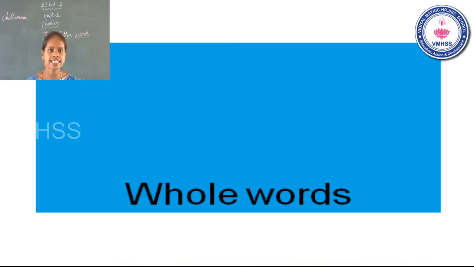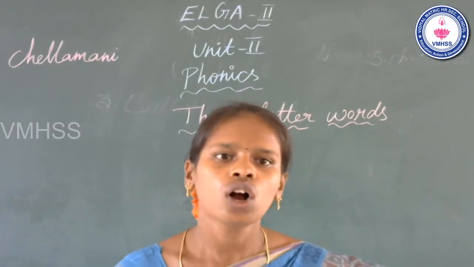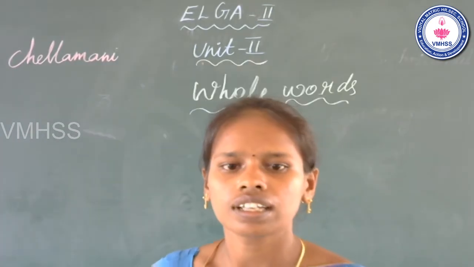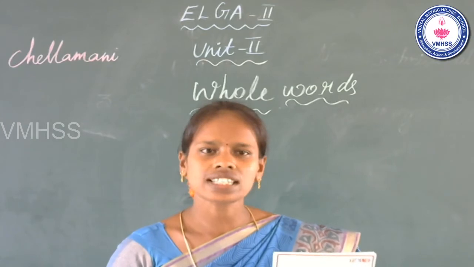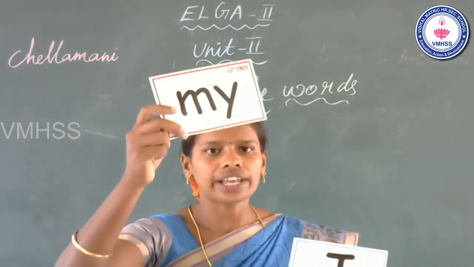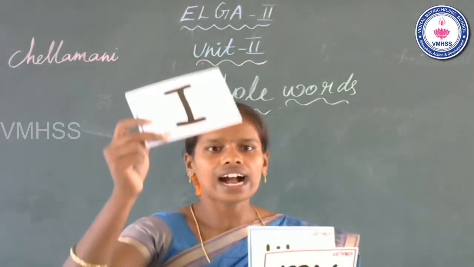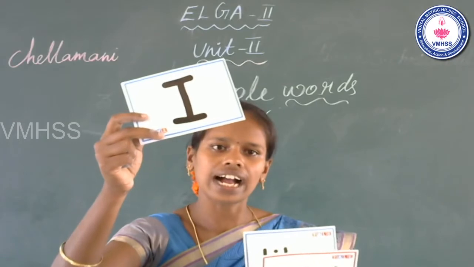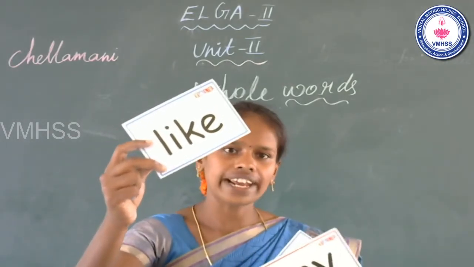Now go to the next session. What is the next session? Whole words. In the last class, students, we learnt 6 whole words. The first one is my. The second one is I. Third one is like.